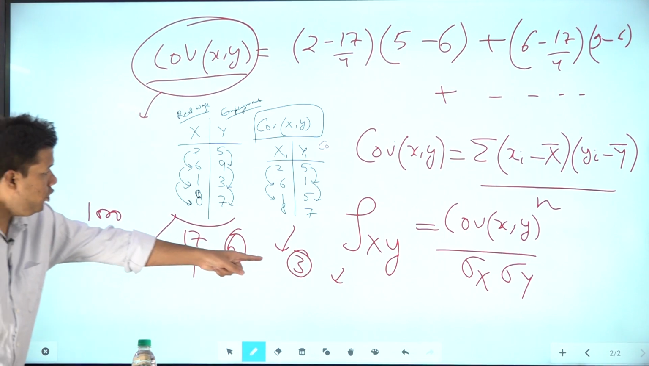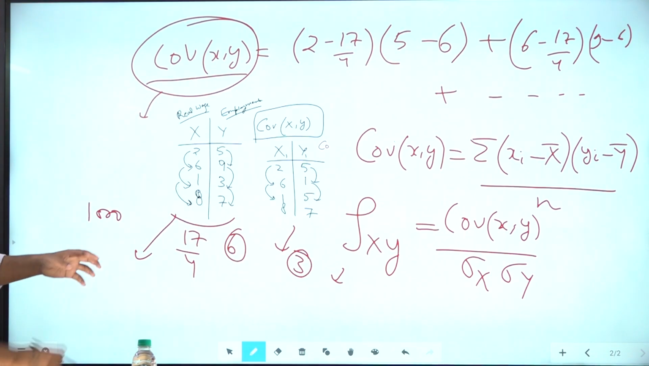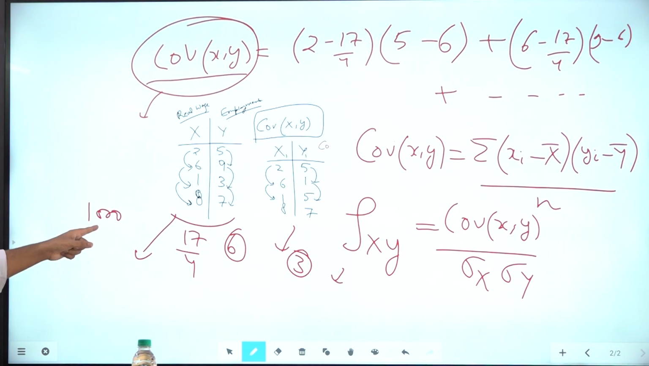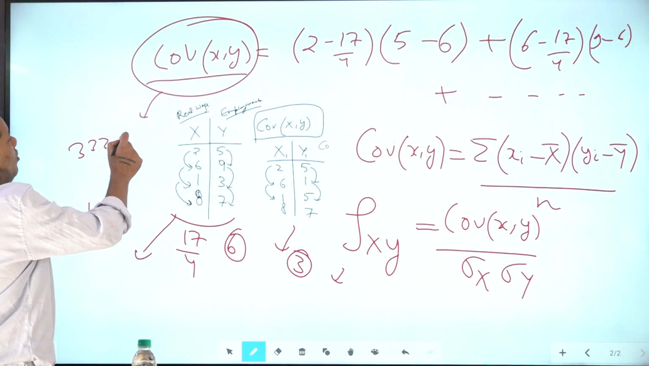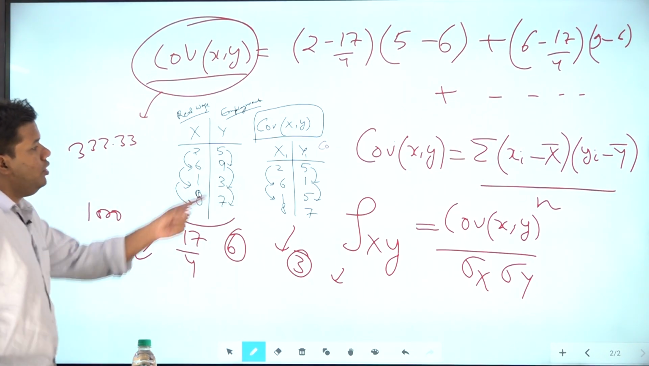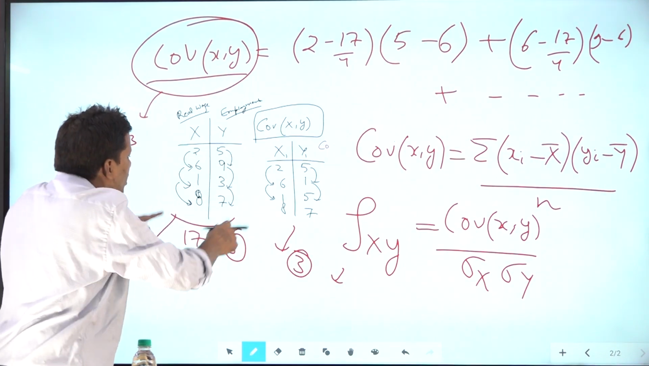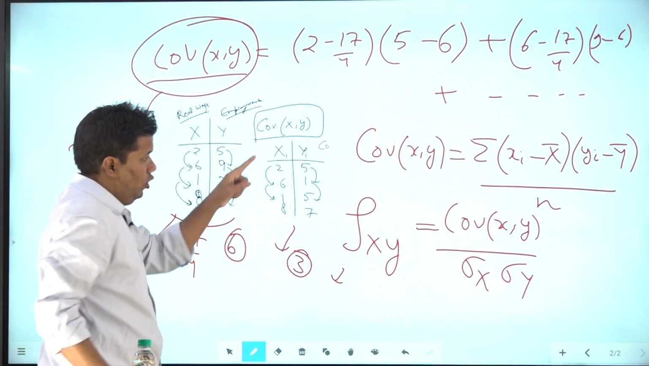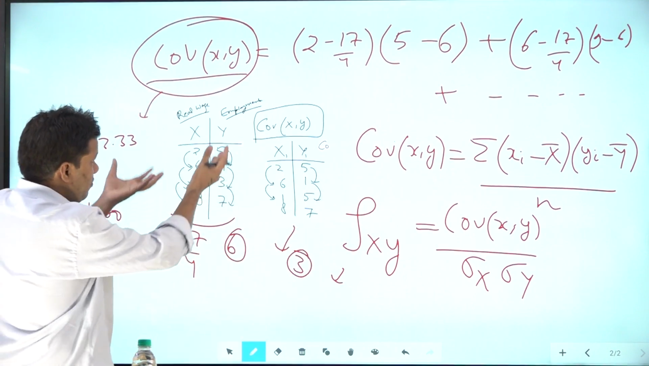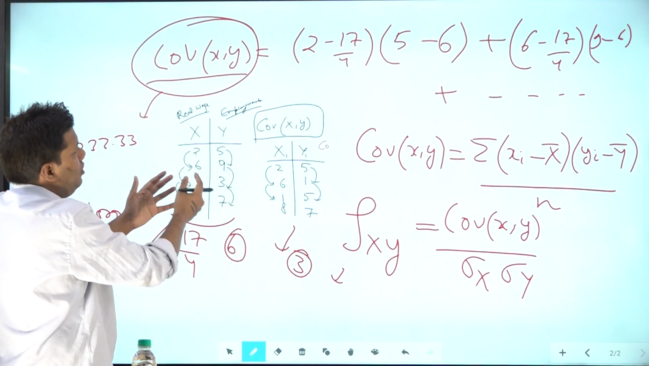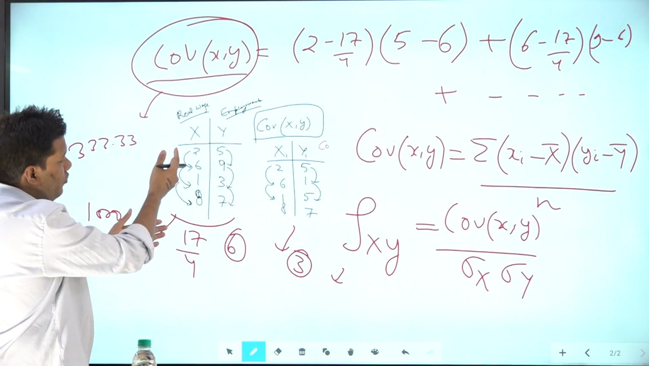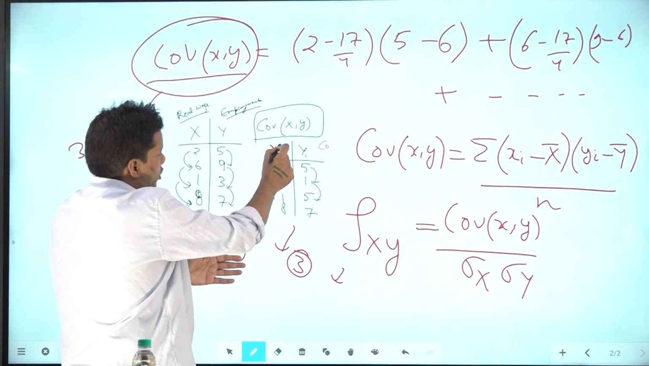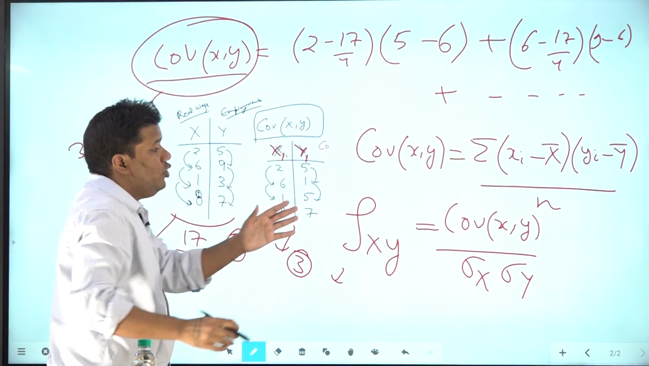So would you say that the covariance of this series is almost 333.333 times of this series? No, because here the numbers are in thousands, here the numbers are in units. So when you divide the covariance of this series by the standard deviation of x and standard deviation of y, and similarly for this series you divide by standard deviation of x1 and standard deviation of y1, you get a number.